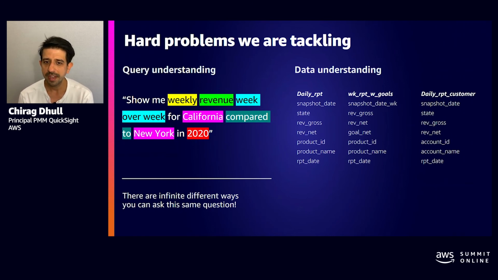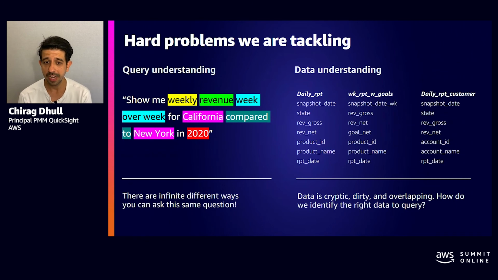In order to fully understand this question and give an answer, Q also needs to know what's in the data. The challenge with data is that in its raw form, there is no semantics to it. It's just rows and columns. They are messy, cryptic, and have pre-built aggregation and business logic that only the BI team understands. There's also probably 7 other data sets that look similar to this one. The challenge for Q is making sense out of all these data sets and identifying what data to query.